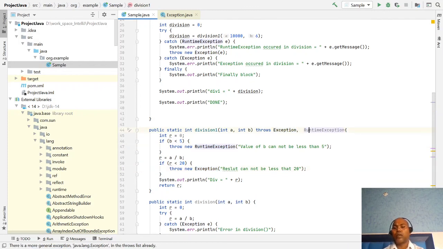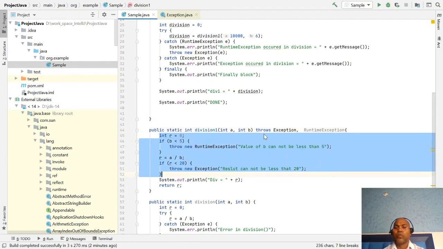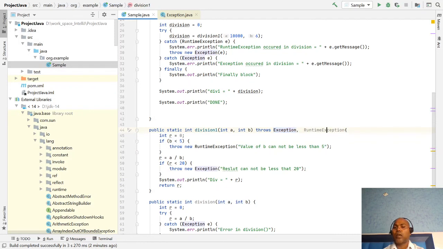There is no superclass-subclass concept. The throws clause says that whoever invokes this method can get two types of exception, an exception or a runtime exception. Manually you can throw here, and whoever calls this method is responsible for handling it with try catch, or they can also throw it. If you run it, it is still running.